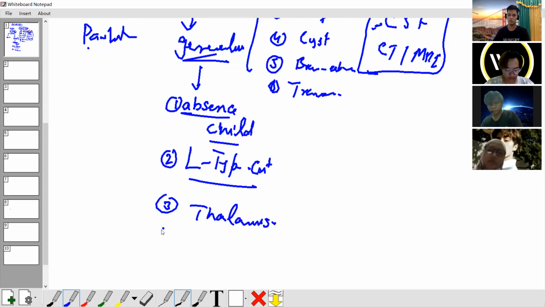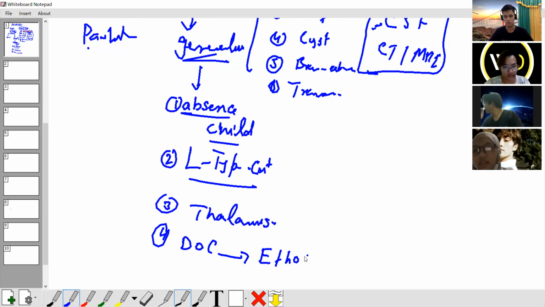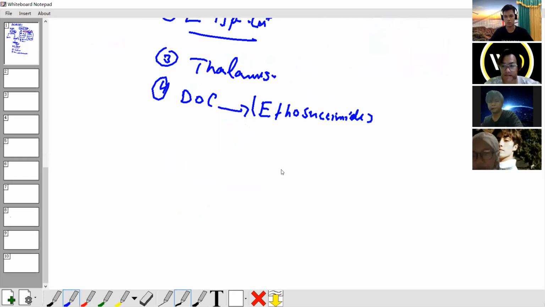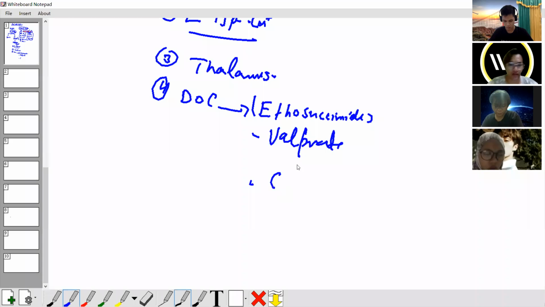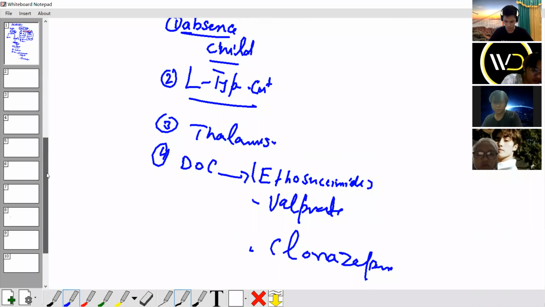How about the drug of choice? Drug of choice: ethosuximide, first option. Second option, valproate. Third option, clonazepam.